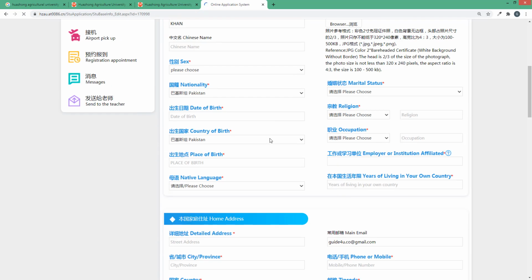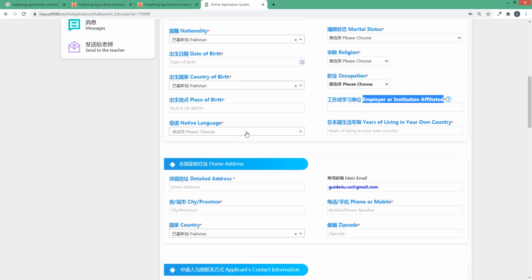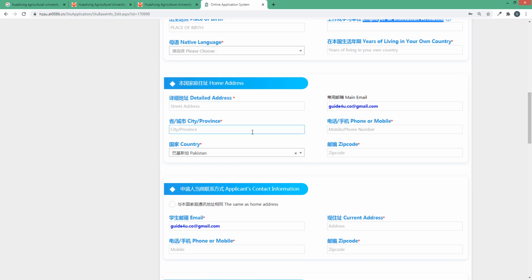Here is the basic information. You can fill this in according to your condition. For employer or institution affiliated with, you can type the details of your previous institute from where you graduated if you are not employed yet. If you don't have any idea what to type here, you can type your previous degree institution name. Native language is your national language, and years of living in your home country is according to your date of birth. Detailed email address, all these things are basic.